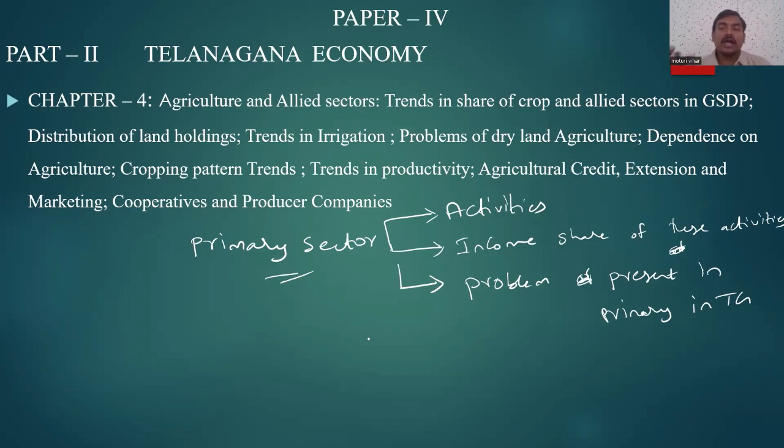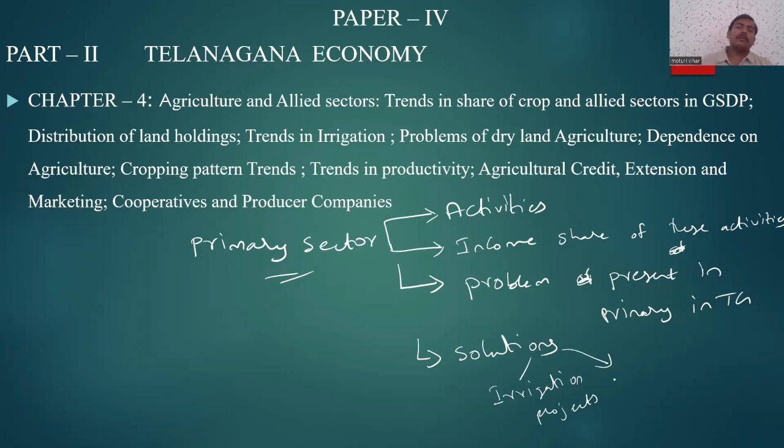Next, after focusing on the problems, we'll try to provide solutions for these problems. There are various solutions: irrigation projects for a proper irrigation system. After irrigation projects, when we see that the problem of Telangana is seeds, we will see seeds, soil fertility, and the soil health card.